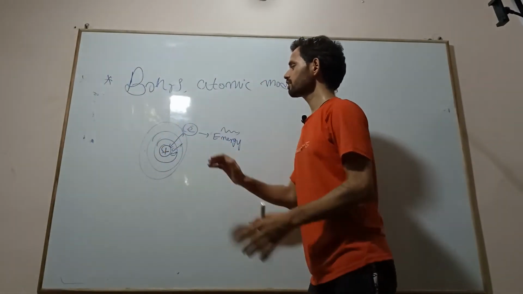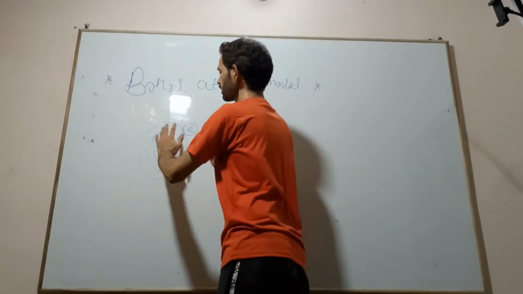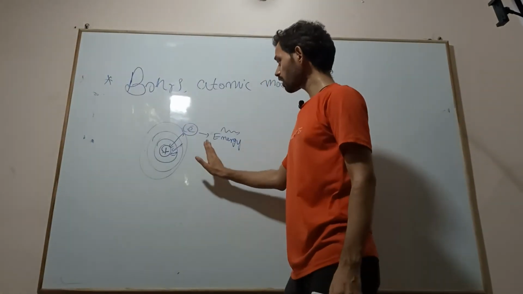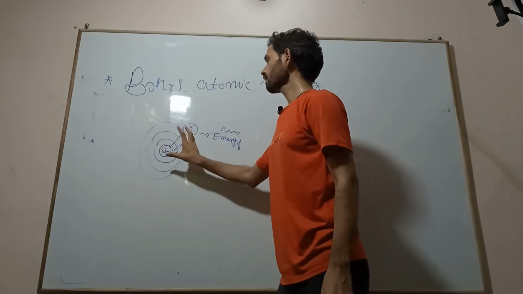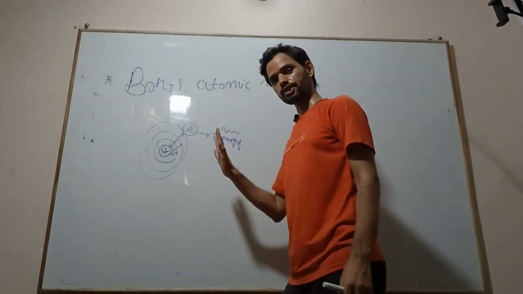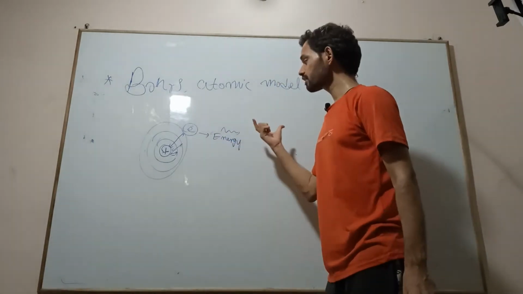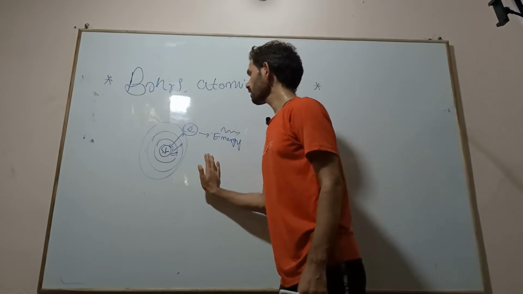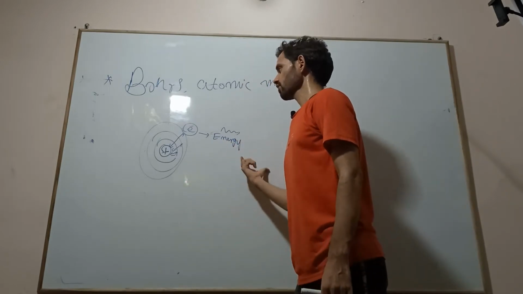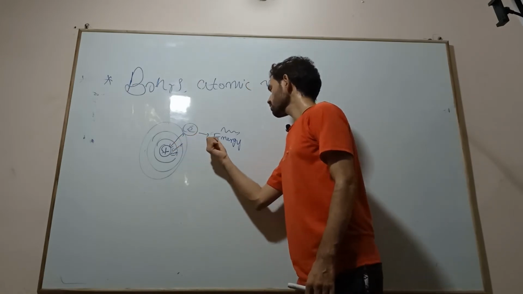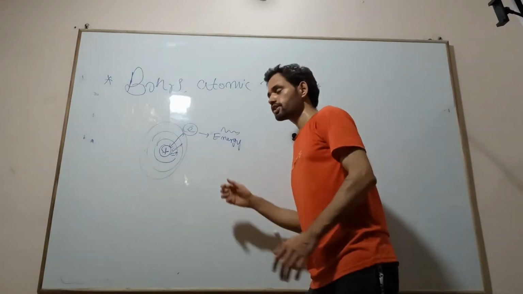So therefore this atom will collapse. The same will happen: if the electron releases energy, this whole atom will collapse. According to the Rutherford atomic model, the electron should release the energy. If the electron releases energy, then this radius, this energy will gradually decrease.